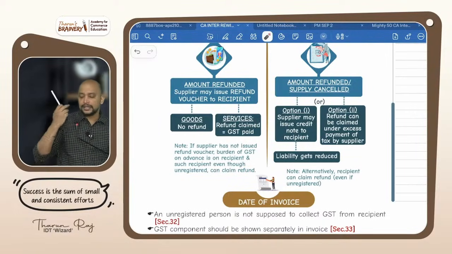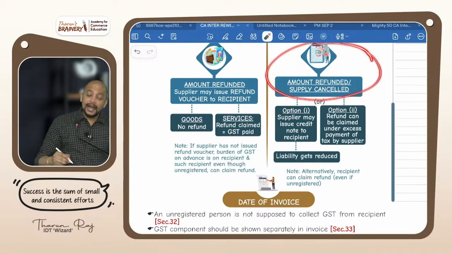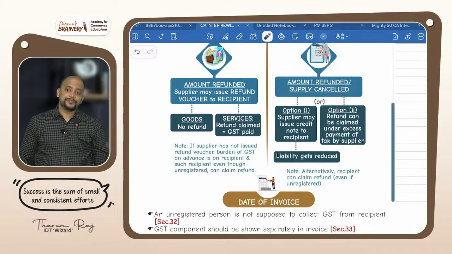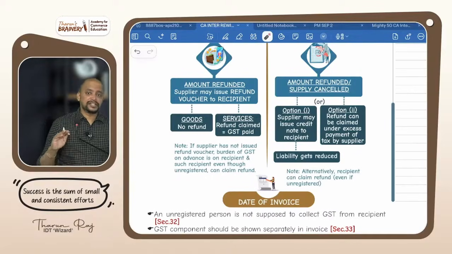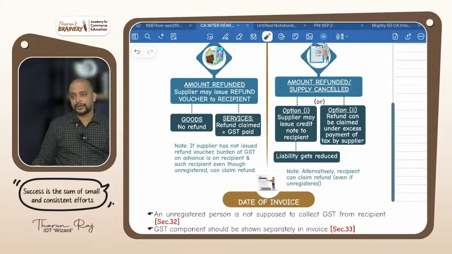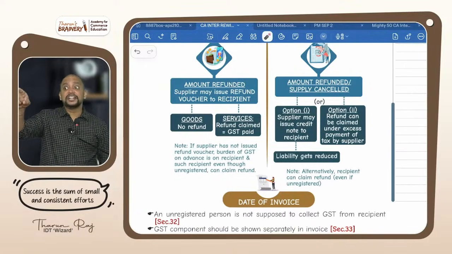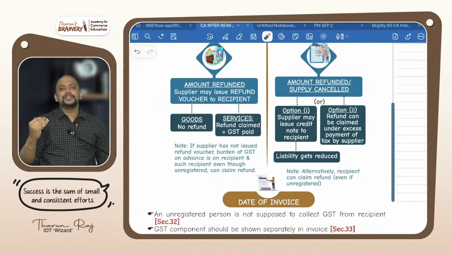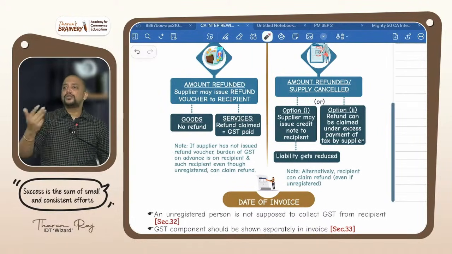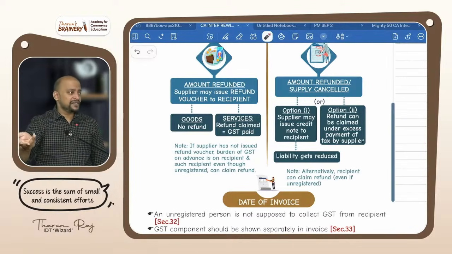Understood? Next, suppose the amount is refunded or the supply is cancelled after preparation of the invoice, then a refund voucher cannot be issued. A refund voucher can be issued only if the invoice is not yet prepared. If the invoice is prepared, there is one document which we saw, the credit note. The liability will reduce. We are cancelling here, the invoice prepared. So how to cancel the invoice? Only by way of giving a credit note.